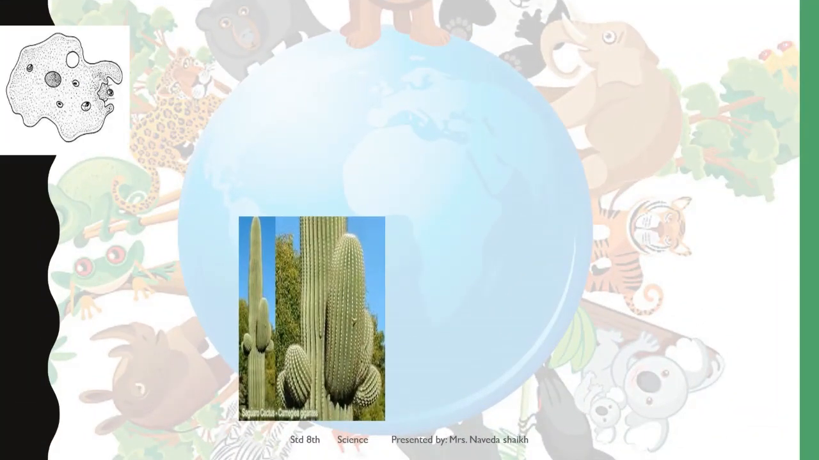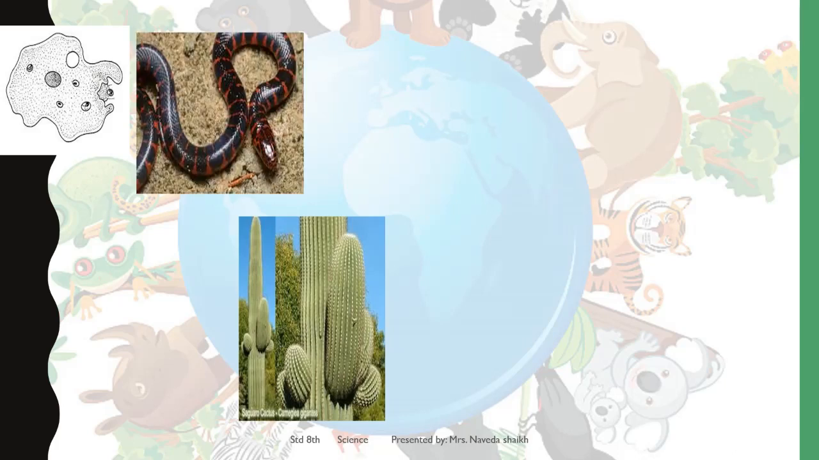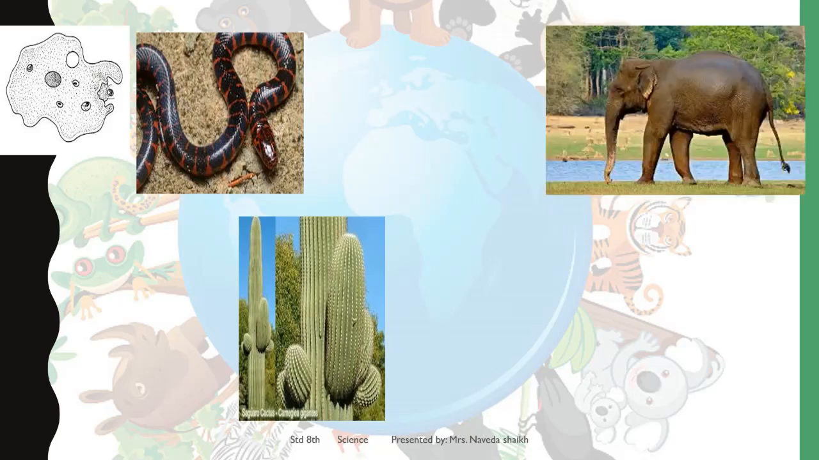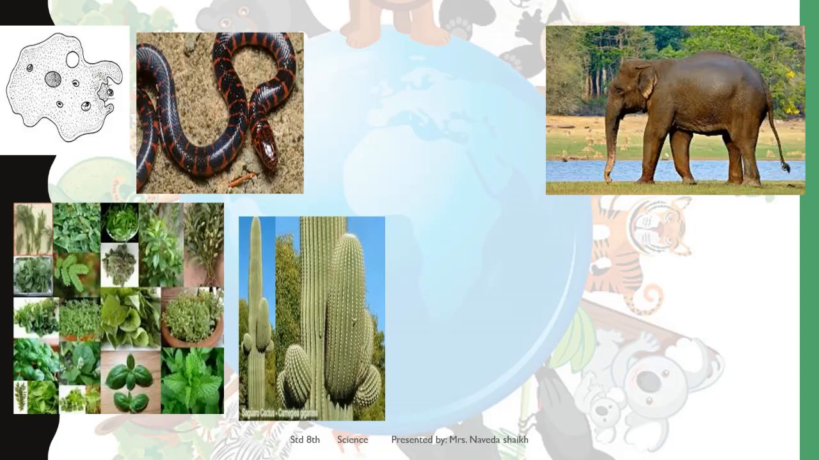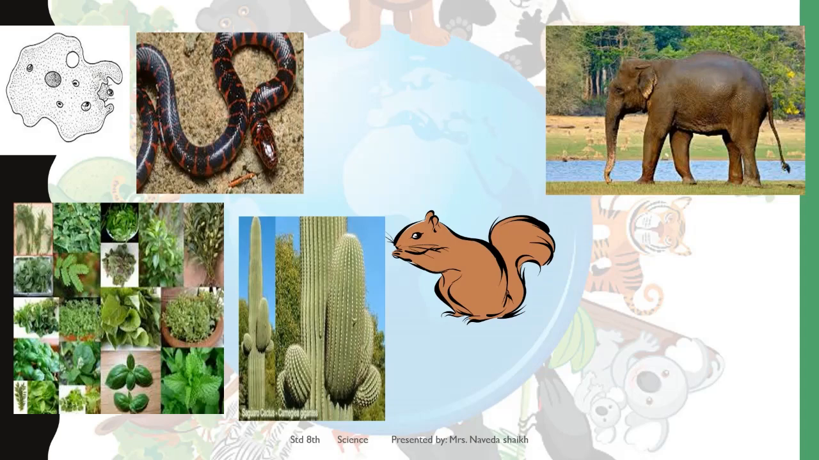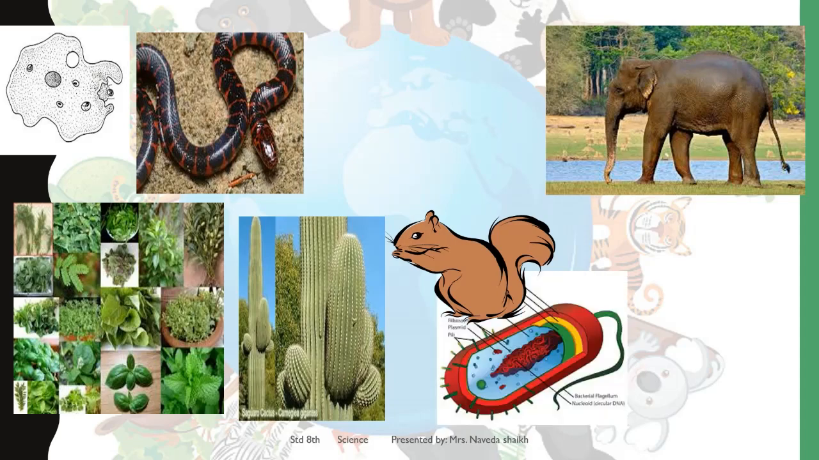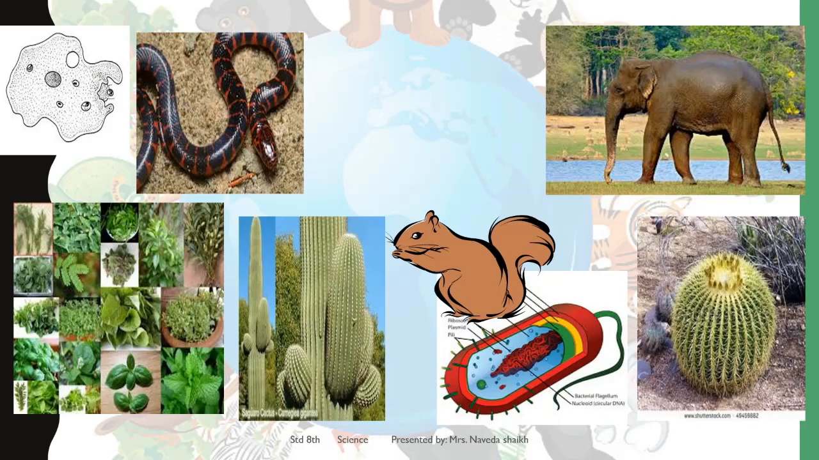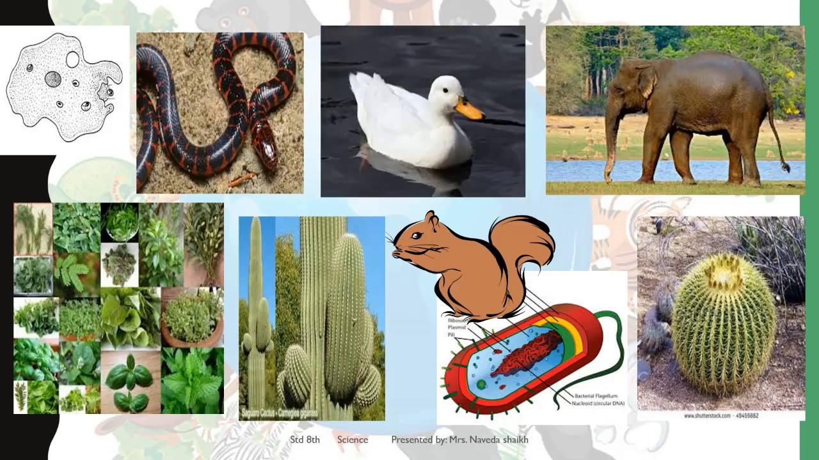You see around us, you have learned about so many types of organisms, like unicellular organisms and multicellular organisms. In that also you have learned about different types of animals and plants, like amoeba, snakes, elephants, squirrels, cactus, different types of prokaryotic and eukaryotic organisms, right? All these organisms contribute to biodiversity.